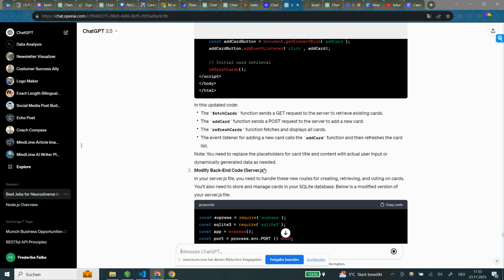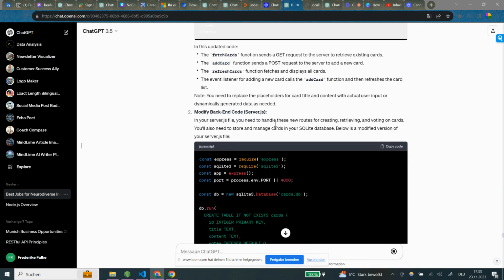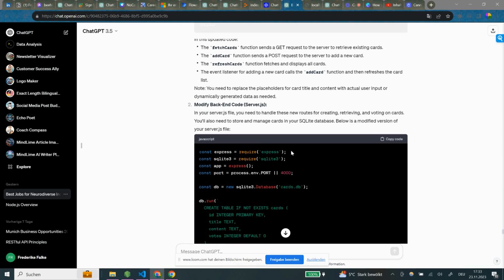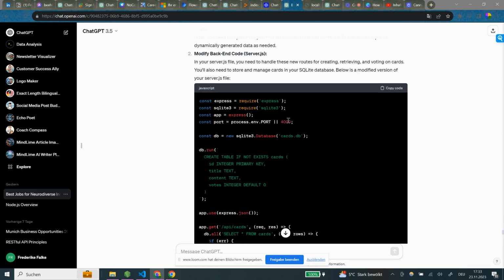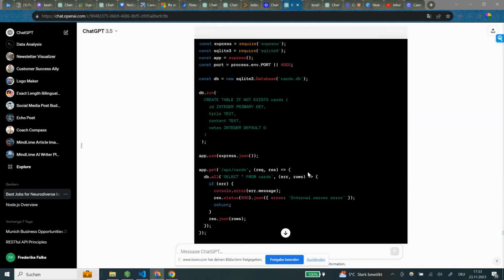Okay, we can quickly see the modified backend code. In your server.js file, you need to handle these new routes for creating, retrieving, and voting on cards. You'll also need to store and manage cards in your SQLite database. Below is a modified version of your server.js file. Okay, so we have the port 4000, we have the cards DB1.